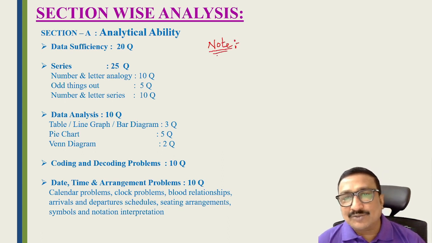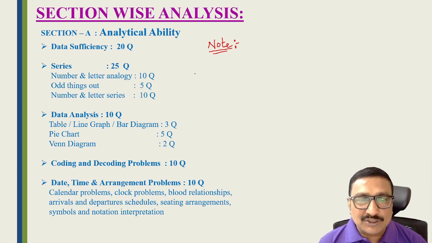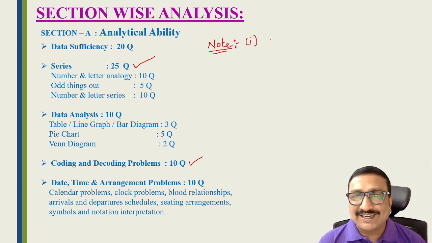If you are a BCom student, BSc student, BA student, Telugu medium student or English medium student, all the students can score in number series, letter series and coding decoding very easily, friends. Here there are 25 questions for number series, letter series, analogy and odd man out, and coding decoding has 10 questions. Out of 35 questions, most of the students can easily score 20 plus.